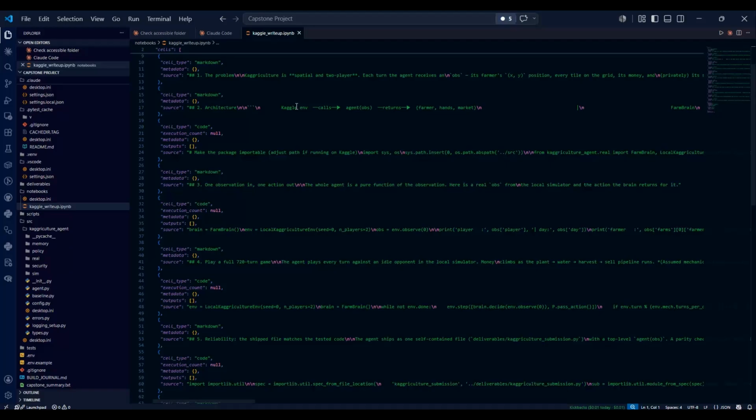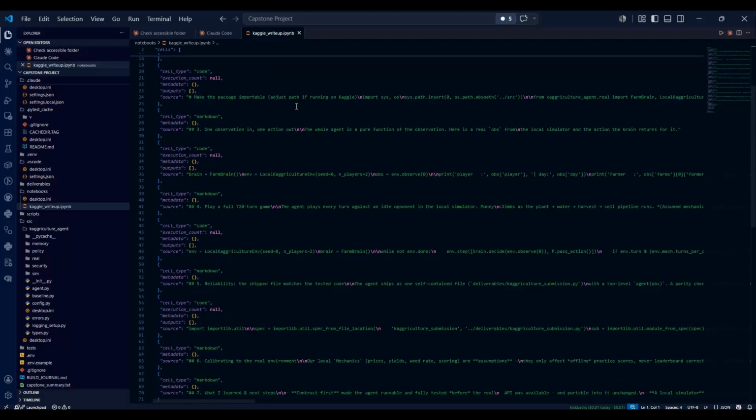You have 720 turns to earn more money than your opponent. Each turn, my agent gets one move: walk a step, or work the tile it's standing on: buy seeds, plant, water, pull weeds, harvest, or sell. Simple rules, but 720 turns of decisions.